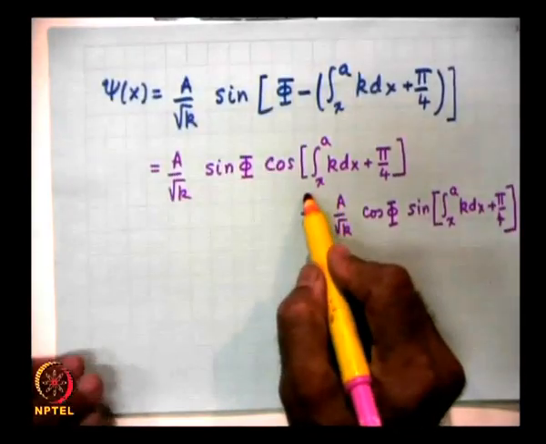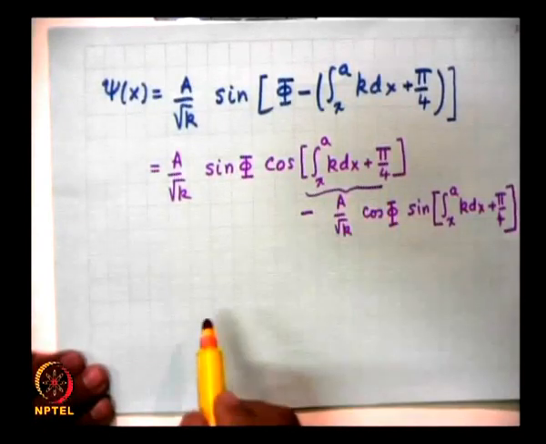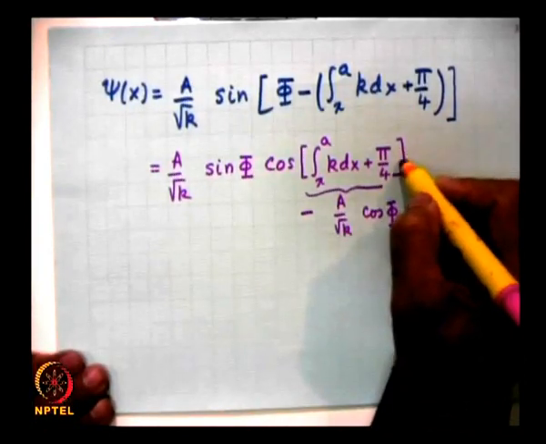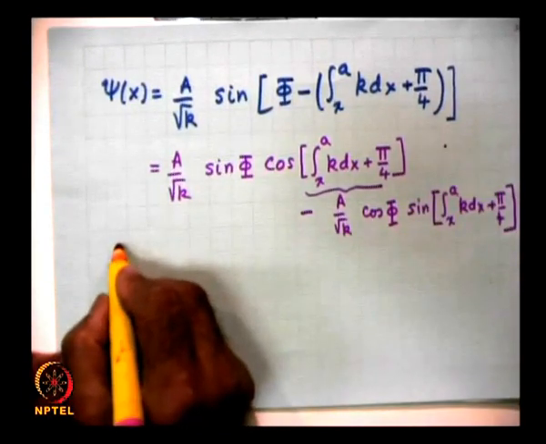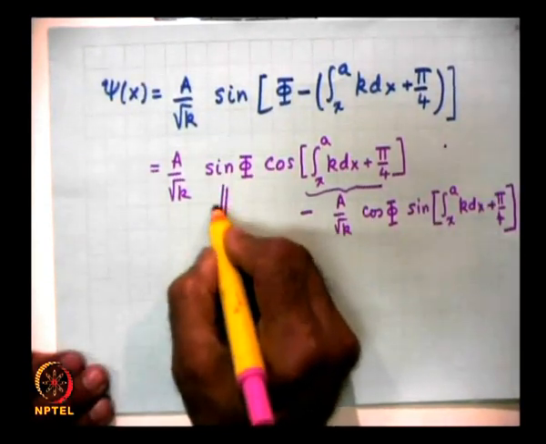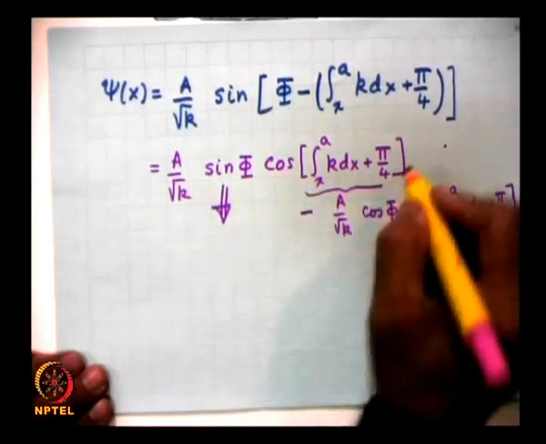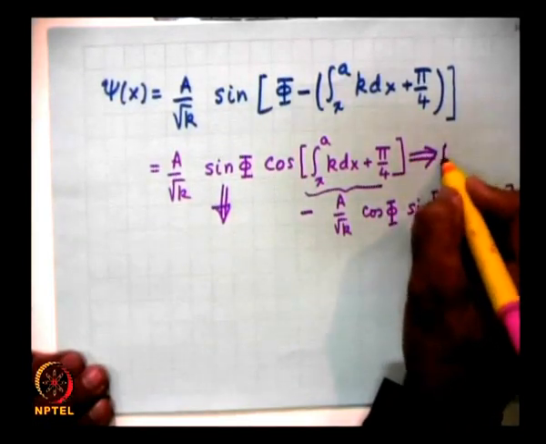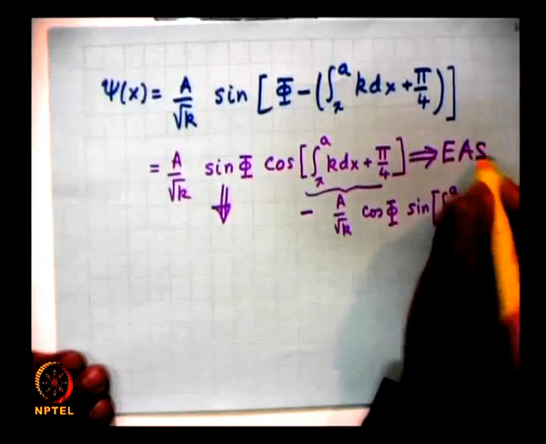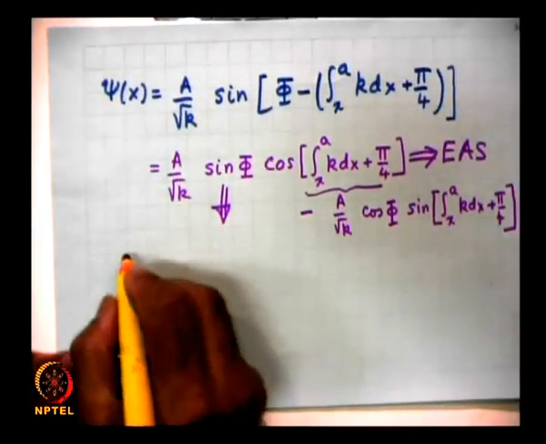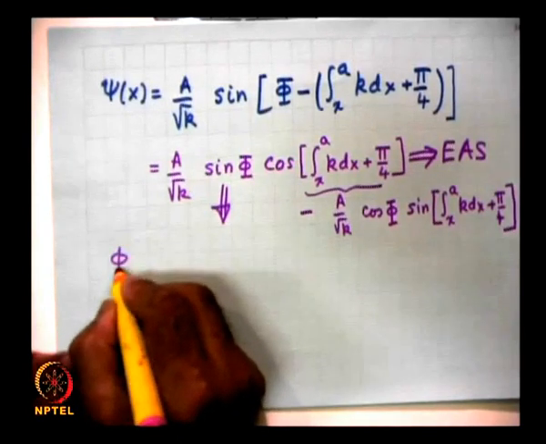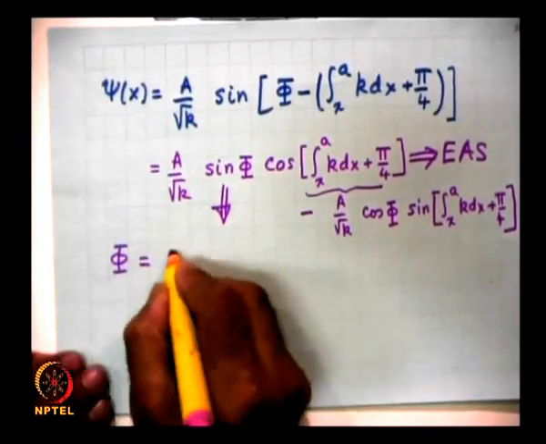So, the argument is now in the same form. So, this goes over to the exponentially amplifying solution. So, my sine phi should be 0, otherwise this will lead to the exponentially amplifying solution. So, for the bound state, its coefficient must be 0. So, therefore, phi must be equal to n pi.